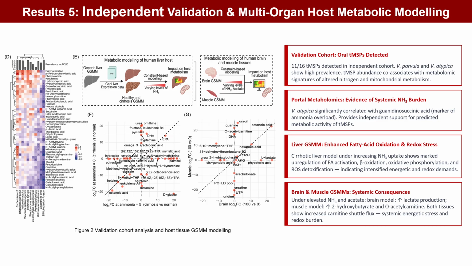To validate these findings, we analyzed an independent cohort. 11 TMSBs were also detected with high prevalence. Importantly, TMSB abundance was associated with blood metabolomics linked to nitrogen burden and mitochondrial stress.